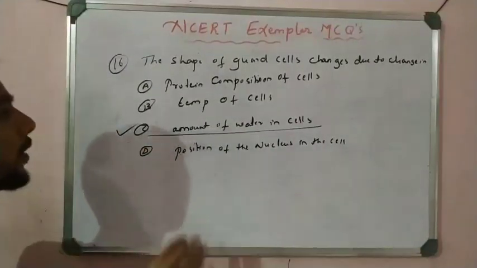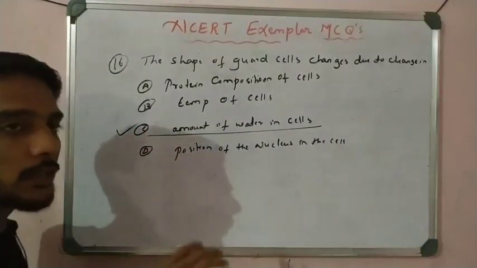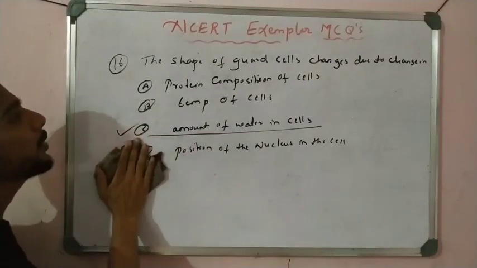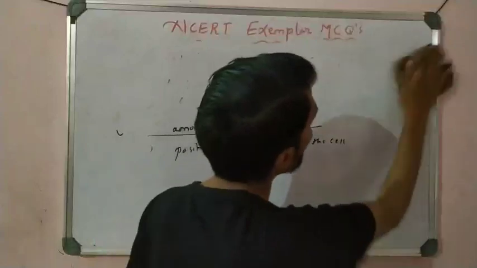So movement of the water is important. If water enters, the stomata opens. When the water exits, the stomata is closed. Right? So this is very important. Let us see question number 17.